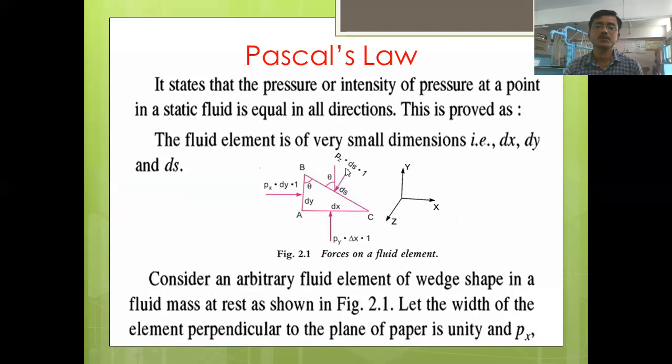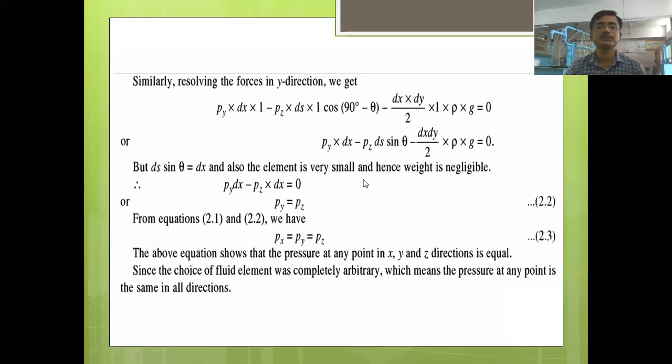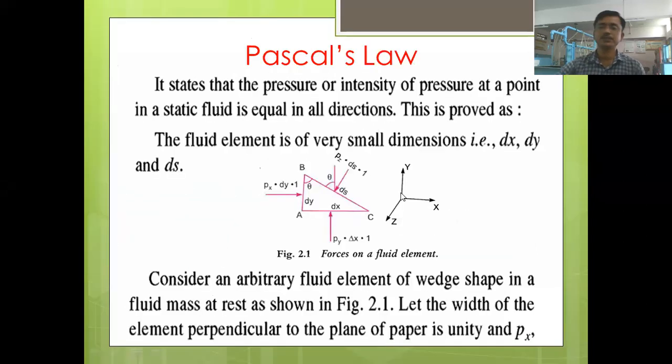Second force, component of this force in downward direction. It will be Pz ds into cos 90 minus theta. Let us see here. With this horizontal, this is angle theta, right?